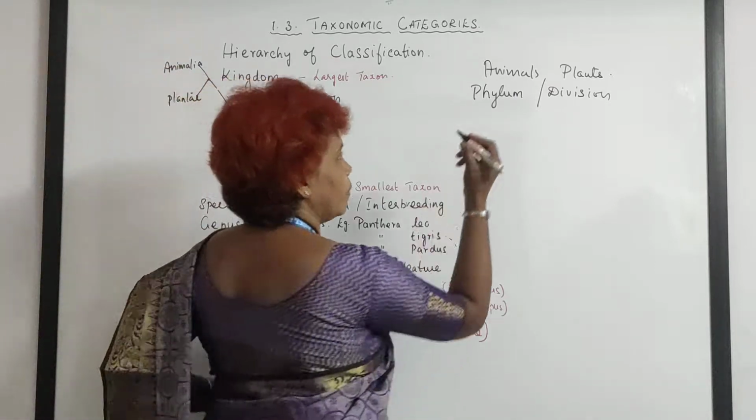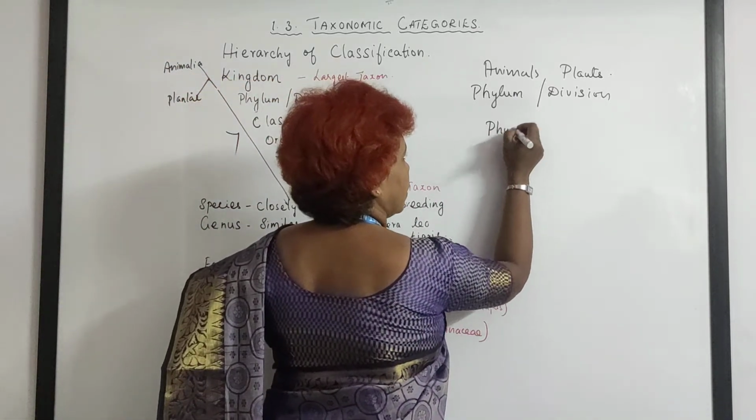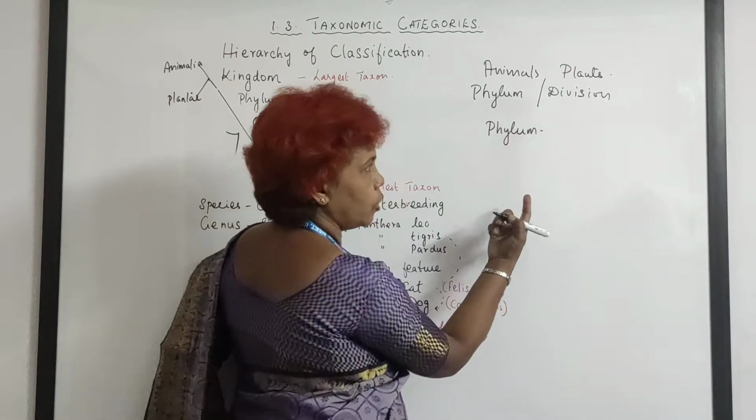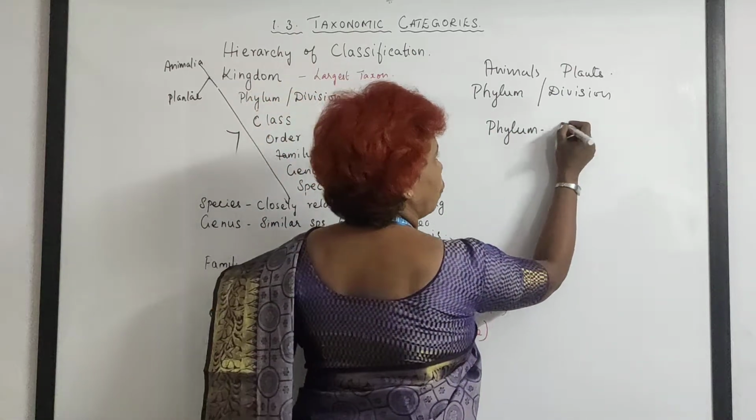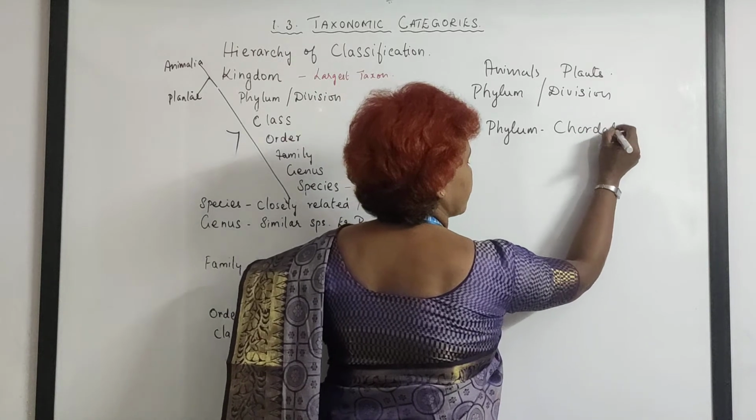For example, I'm just taking the animal kingdom classification, phylum Chordata.